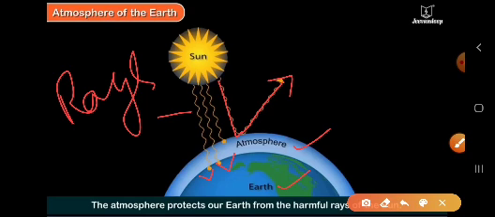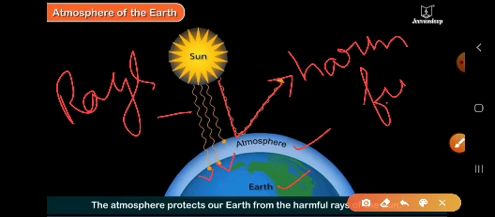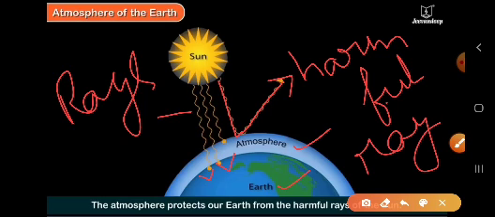Because these are the harmful rays which may affect living beings living on the earth. That is why this atmosphere, which acts like a filter or a protective layer, sends back all the rays which are harmful to all of us back to the sun.